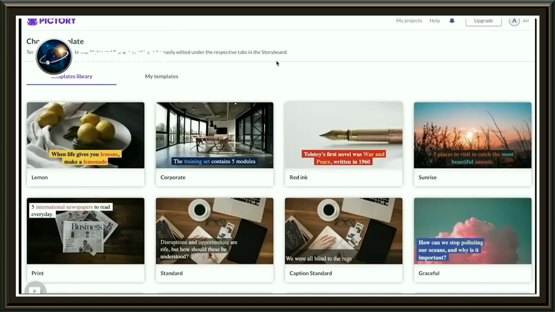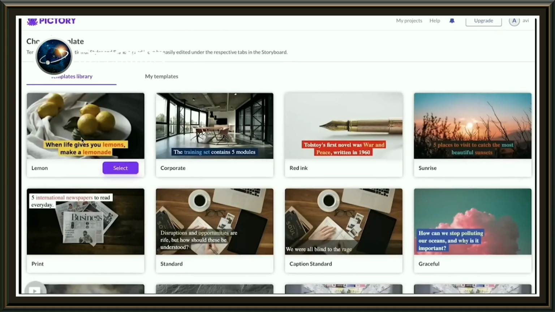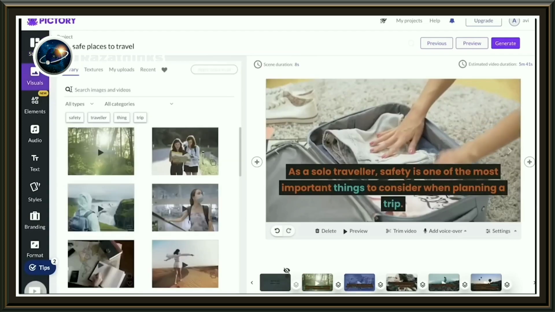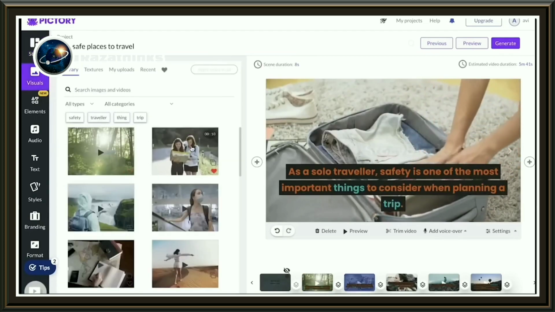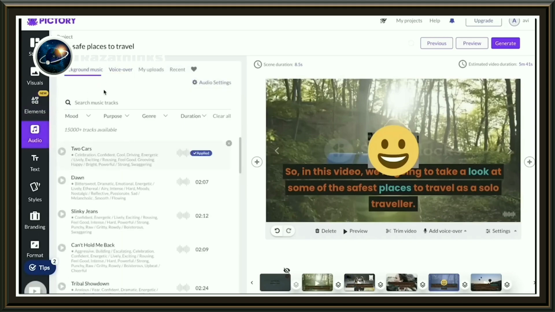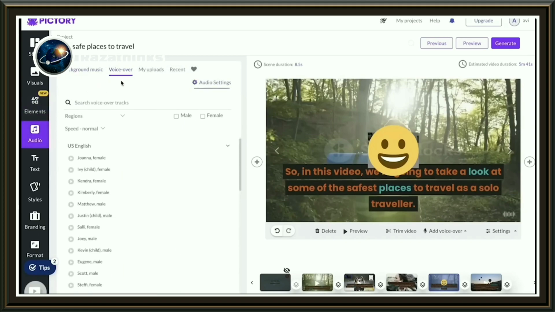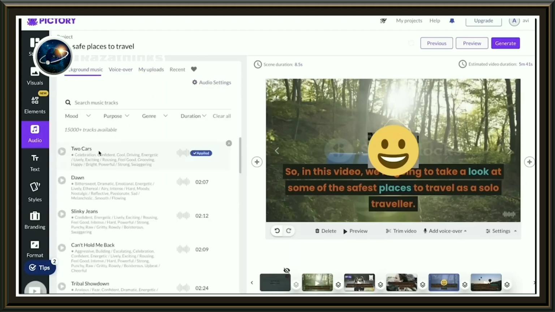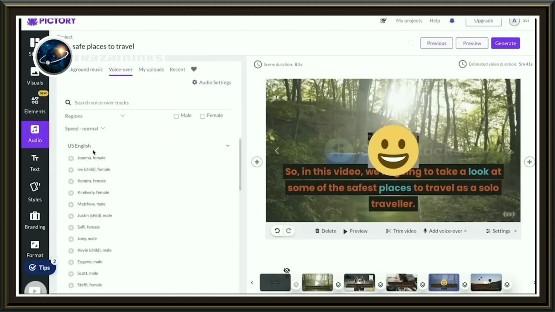Pictory offers a wide range of video styles to choose from, such as animated, live action, and whiteboard. For this example, let's say we've selected the animated style. Pictory allows you to fully customize the look and feel of your video to match your brand and aesthetic. You can proceed to the next step, which is adding music and sound effects to your video. Pictory has a library of royalty-free music and sound effects that you can choose from. However, if you have your own music or sound effects that you'd like to use, you can also upload them.